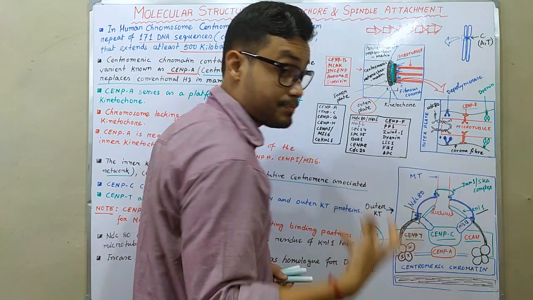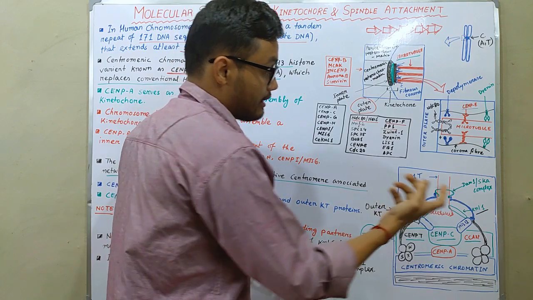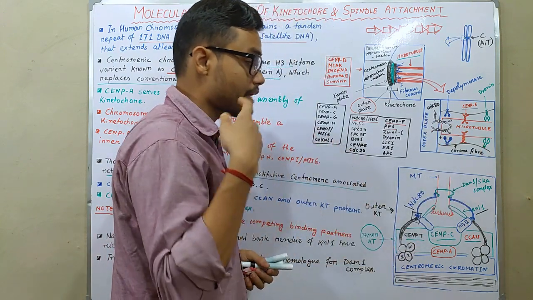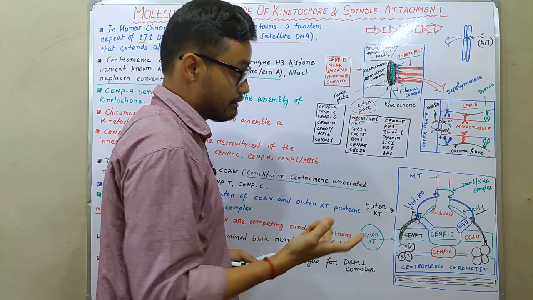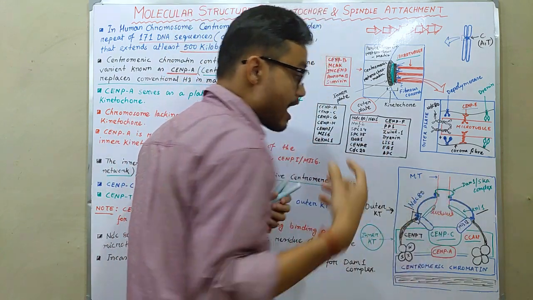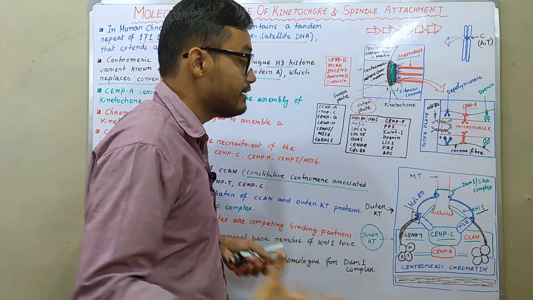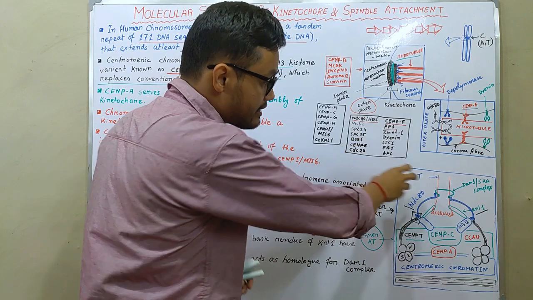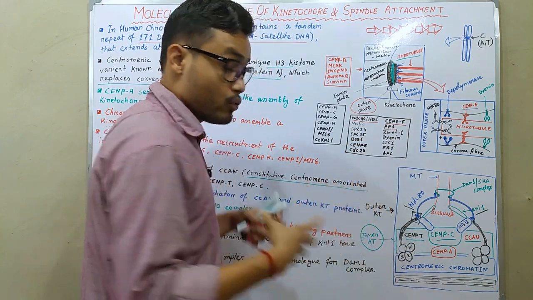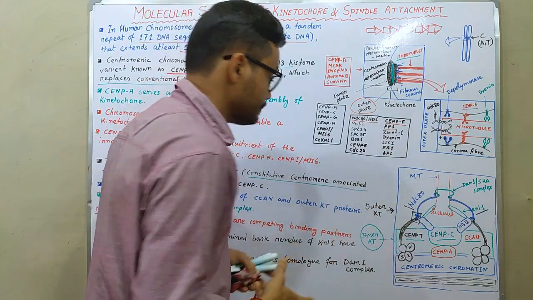complex, the Ska complex, is present in mammals, but in Saccharomyces cerevisiae the DAM1 complex is present. So in Saccharomyces cerevisiae, DAM1 is present, and in humans the SKA complex is present. The SKA complex works as scaffolding between two NDC80 proteins. So NDC80 proteins and CNPT facilitate the crucial binding of microtubules with the outer kinetochore portion.